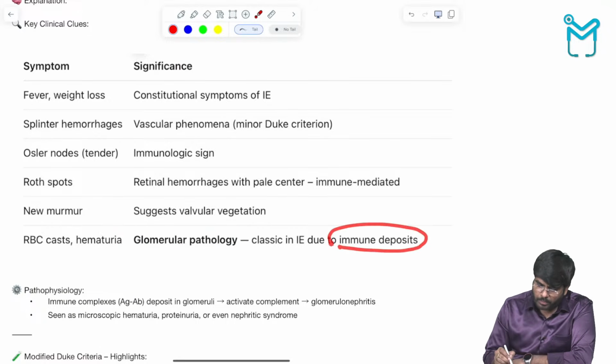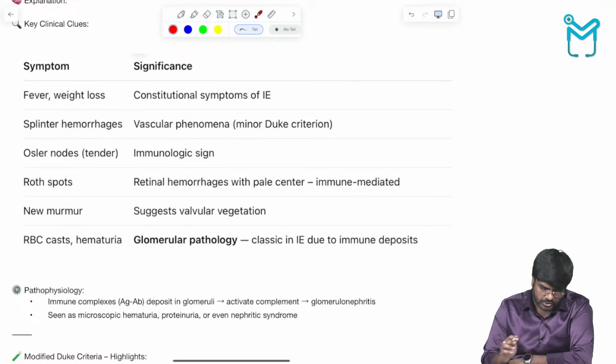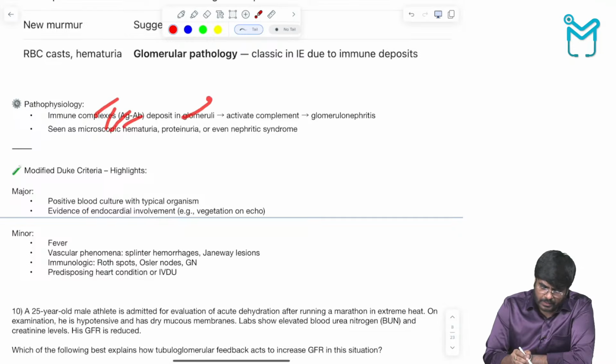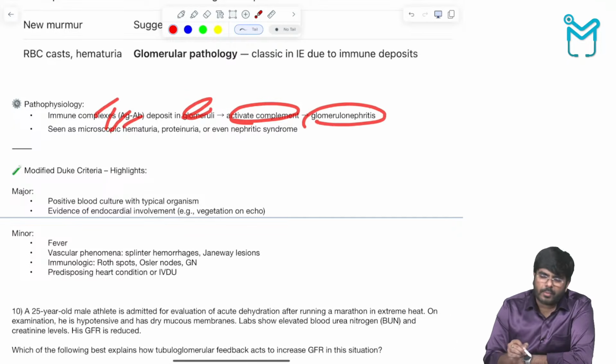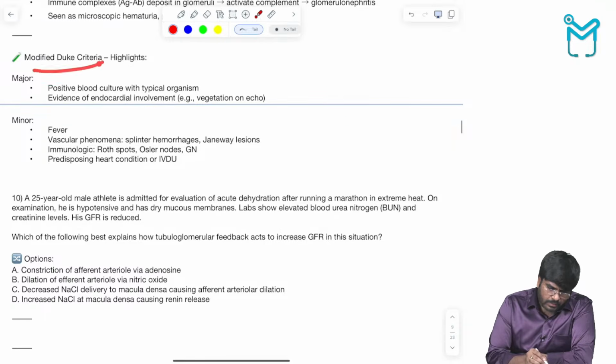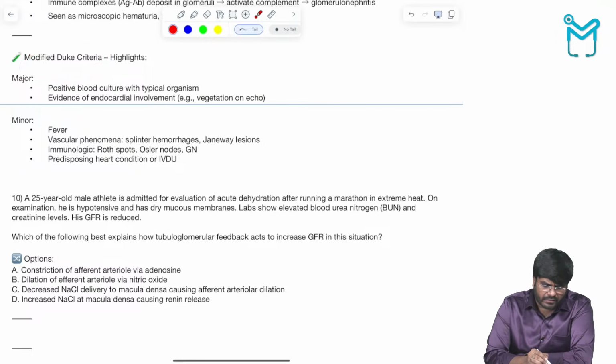Due to immune complexes deposition. Immune complexes deposit in the glomeruli and activate the complement. Complement is going to cause the glomerulonephritis. So what are the criteria for Duke's? Modified Duke's criteria. Major criteria are there and some minor criteria are also there. You can go through that later.